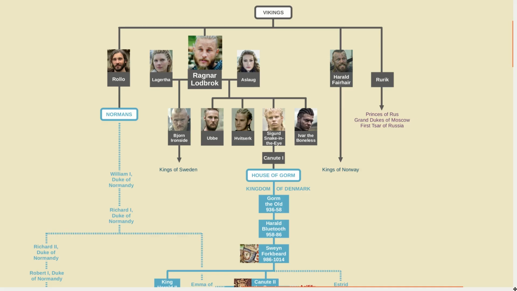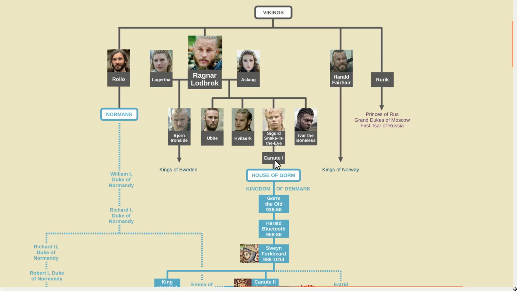Ubba, on the other hand, was an actual historical person. He led a group of Vikings known as the Great Heathen Army, which attacked England in the 860s and 870s. His brother, Ivar the Boneless, was historical as well, and was also a leader of the Great Army. Hvitserk may have been the same person as Halfdan Ragnarsson, another supposed son of Ragnar who was part of the Great Army. But the person that's most important to this video is Sigurd Snake in the Eye.